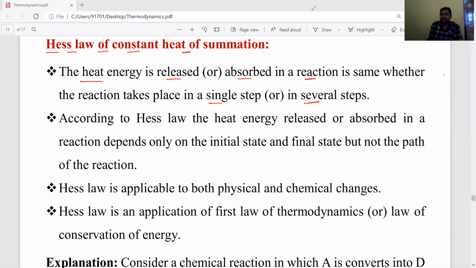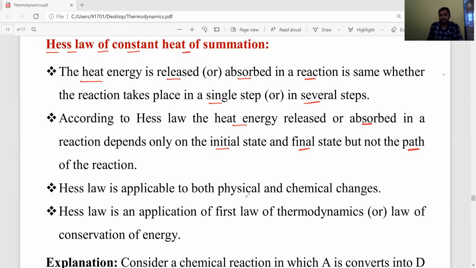Okay, students. So Hess law means a chemical reaction is taking place in a single step or in several steps. The amount of heat absorbed or released is the same, whether the reaction takes place in a single step or in multiple steps. According to this Hess law, the heat energy released or absorbed depends on the initial and final states only, but not on the path of the reaction.